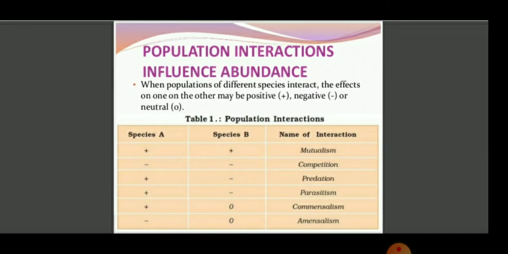For example, there are various types of population interaction in nature, like mutualism, competition, predation, parasitism, commensalism and amensalism. The positive sign represents positive interaction, the minus sign represents negative interaction, and the zero sign represents neutral interaction.